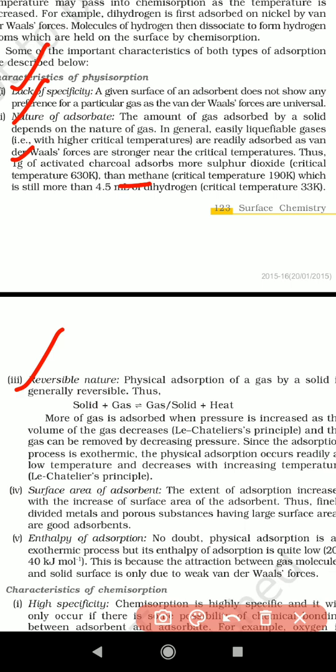Surface area of adsorbent. The extent of adsorption increases. So if the area of cross section is increasing, adsorption will be higher.